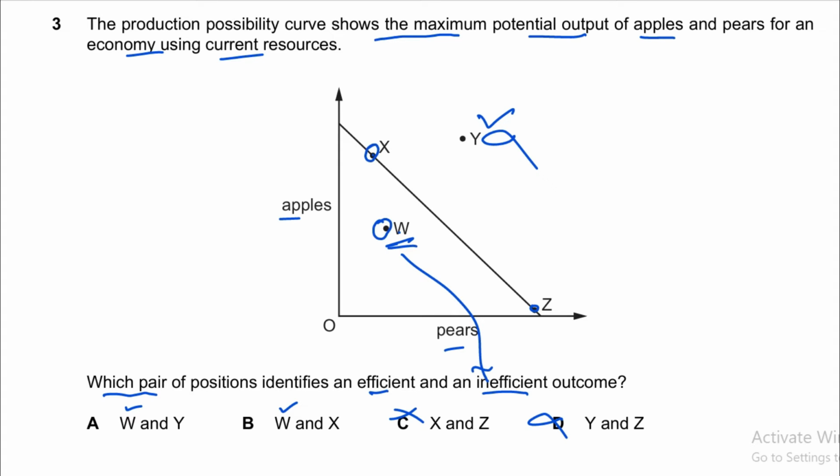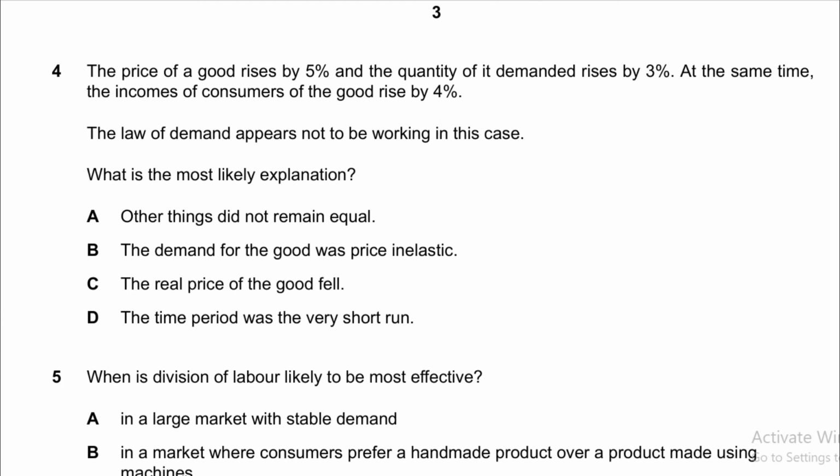So in options A and B we check whether the examiner has mentioned X or Z, then we can choose that option. In option A, the examiner is saying W and Y. W is correct, but Y is not correct because Y is beyond the boundary. It is not attainable with current resources. Yes, X is efficient, that is along the PPC, and it is attainable as well. So option B is the correct answer here. The examiner could have mentioned option Z as well. Option Z will also be efficient because it is along the PPC. Okay, so now moving to another question.